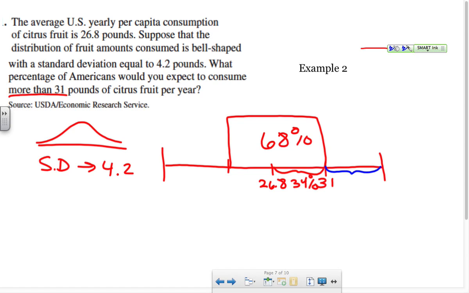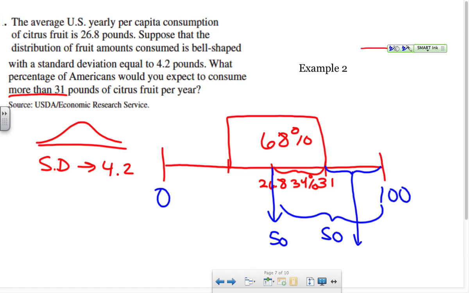Now we have to think about this chart and what we're looking at. If this is 0 and this is 100, this is my 50%. So this whole half is 50%. If I go 50 minus 34, that's going to give me this number here. So 50 minus 34 is 16%. So 16% of Americans eat more than 31 pounds of citrus fruit per year.